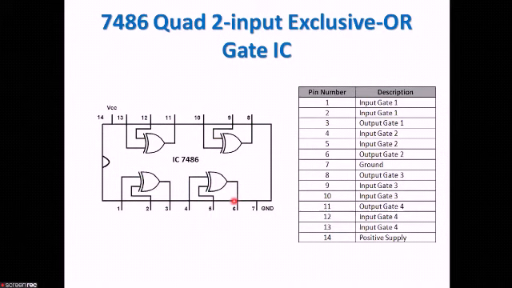Next is a very important topic which we are going to study, that is the XOR gate applications. First one is the arithmetic operation. Here the XOR gate is also called a modulo 2 adder, as it can perform modulo 2 addition. It is used to give the sum of 2 binary numbers. It has been used in many arithmetic circuits.